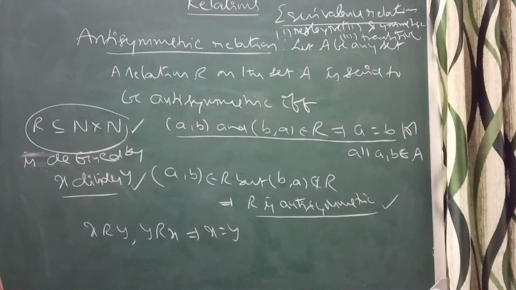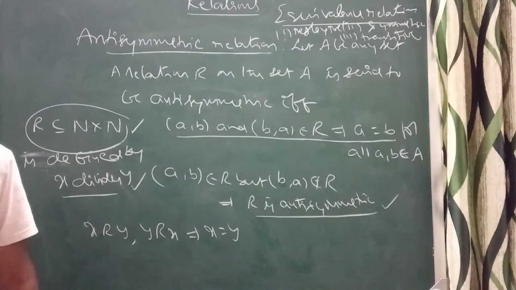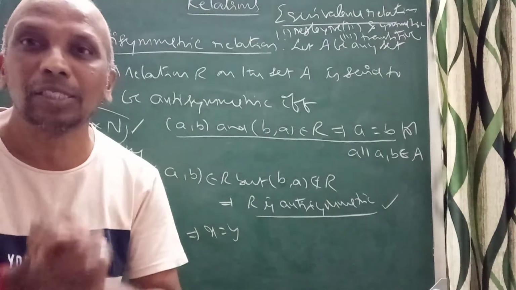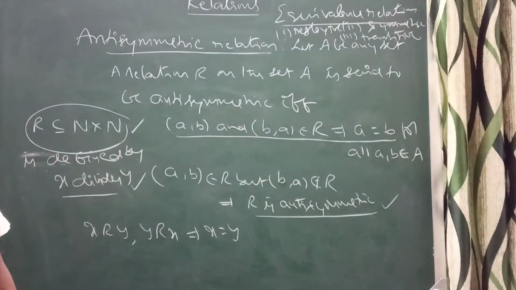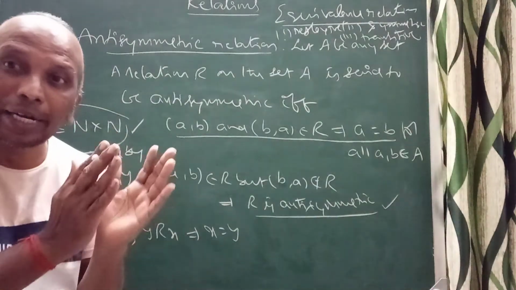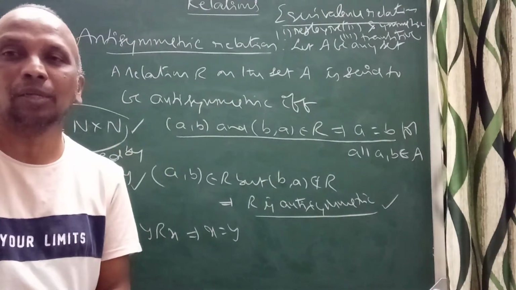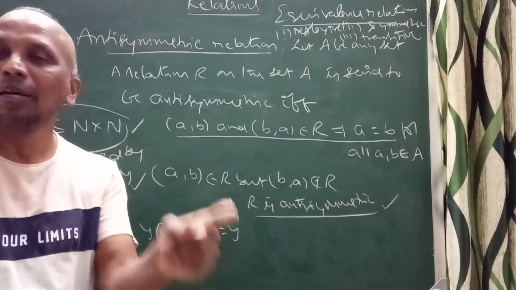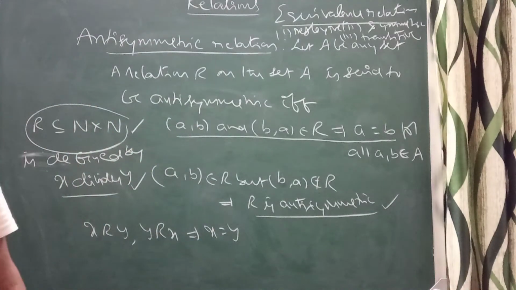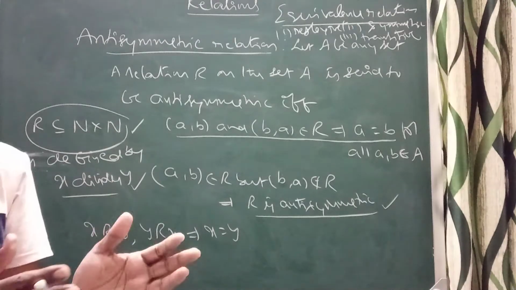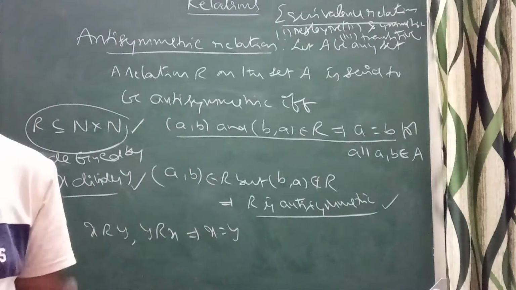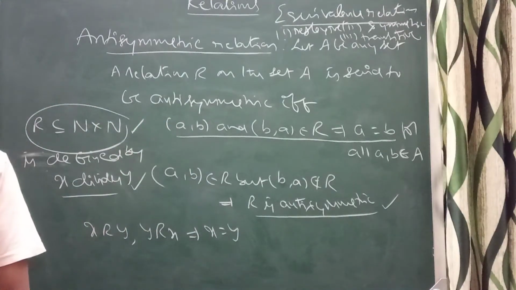Even every identity relation is an equivalence relation, but every equivalence relation need not be an identity relation. That is an important point you should remember.